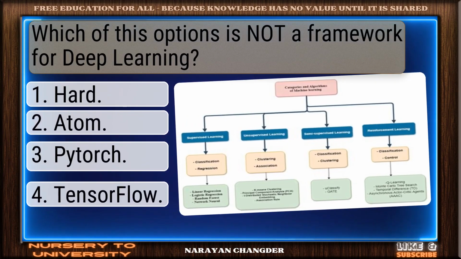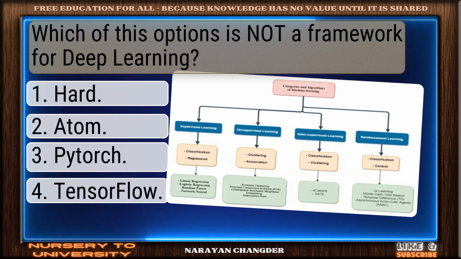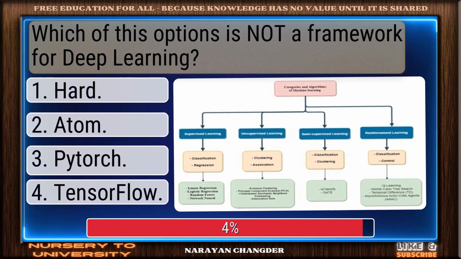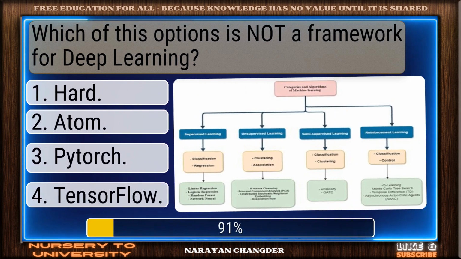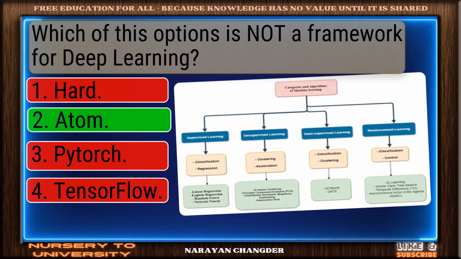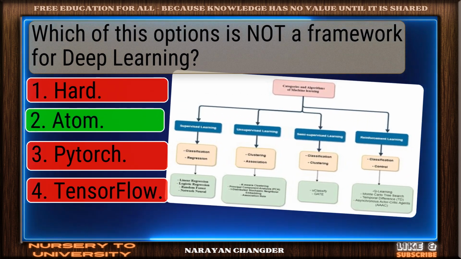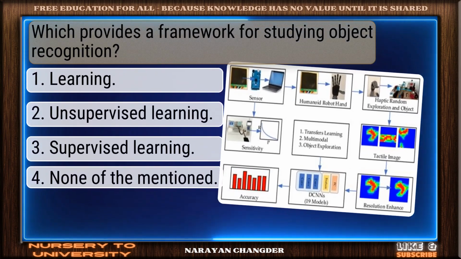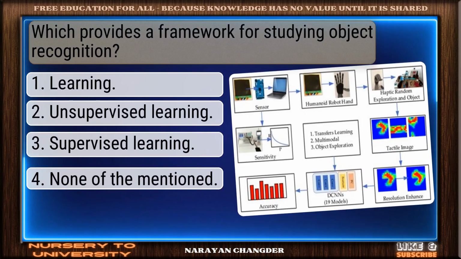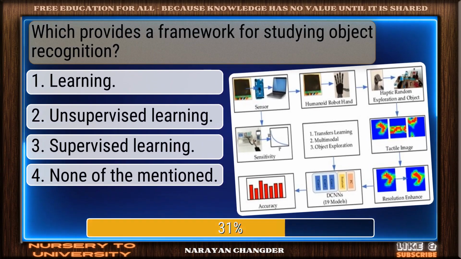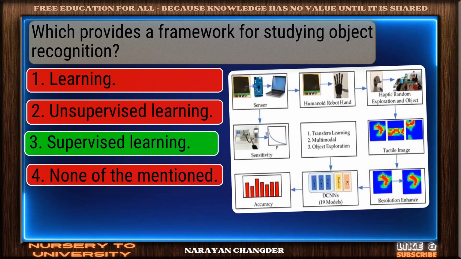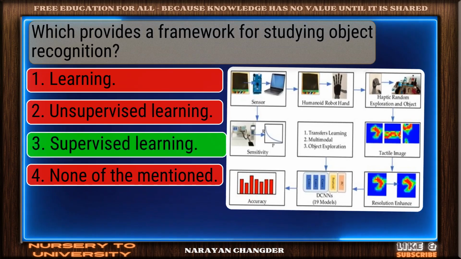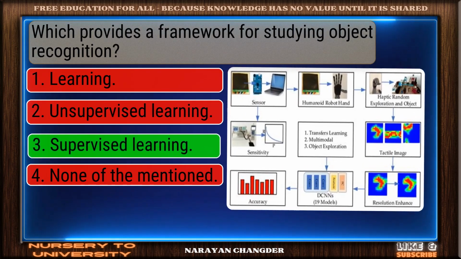Question number 15. Which of these options is not a framework for deep learning? You're right. Adam is the correct answer. Question number 16. Which provides a framework for studying object recognition? Great job. Supervised learning is the accurate answer.